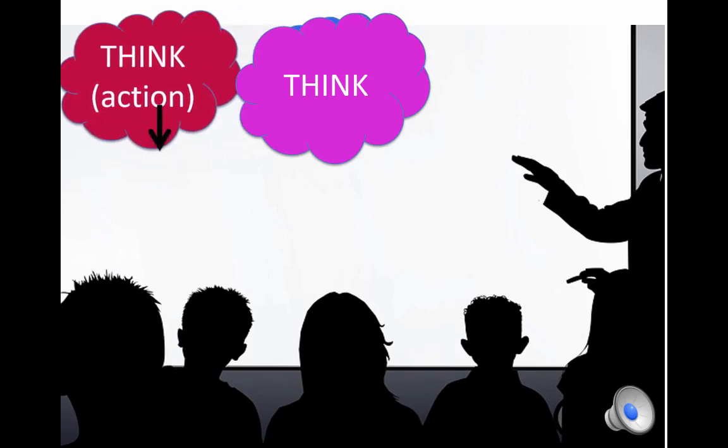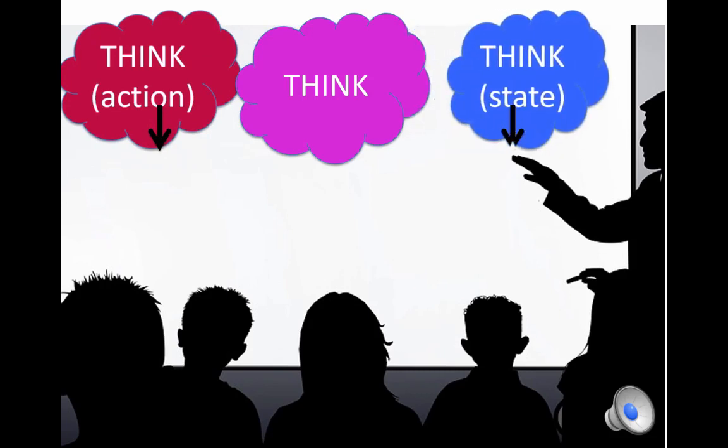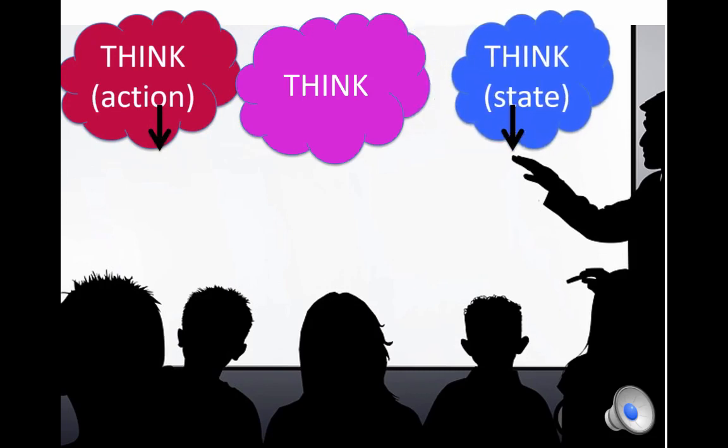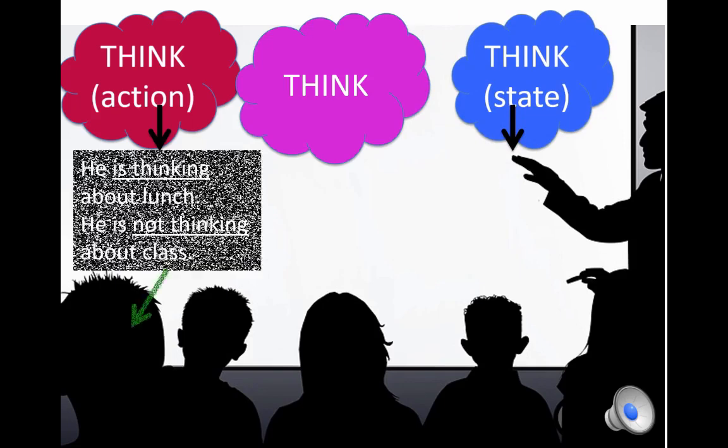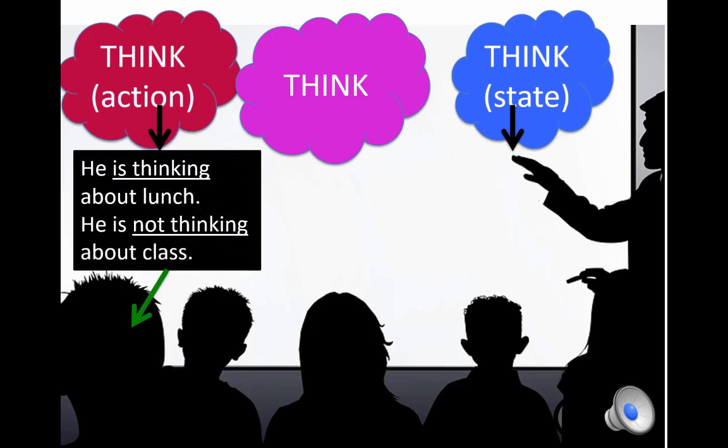We can use think as an action verb or a verb of state. Let's take a look at how think can be used as an action verb. We can say, he is thinking about lunch. He is not thinking about class. In this case, we can use think with ing because it's expressing an action.